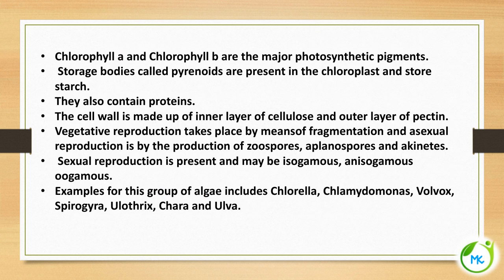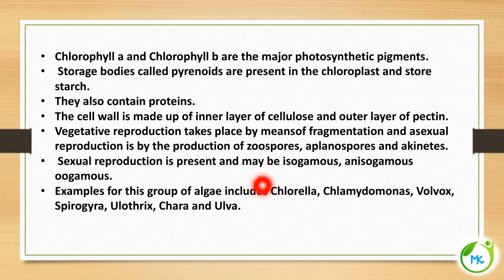Chlorophyll a and chlorophyll b are the major photosynthetic pigments of this class of algae, and storage bodies called pyrenoids are present in the chloroplast. The pyrenoids are known to store starch. They also contain proteins, and the cell wall is made up of an inner layer of cellulose and an outer layer of pectin. Vegetative reproduction takes place by means of fragmentation, and asexual reproduction takes place by means of zoospores, aplanospores and akinetes. Sexual reproduction is present, and it can be of isogamous, anisogamous or oogamous type.